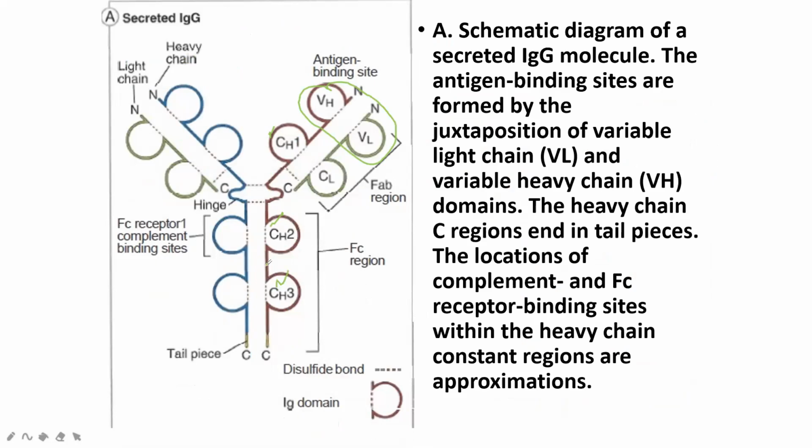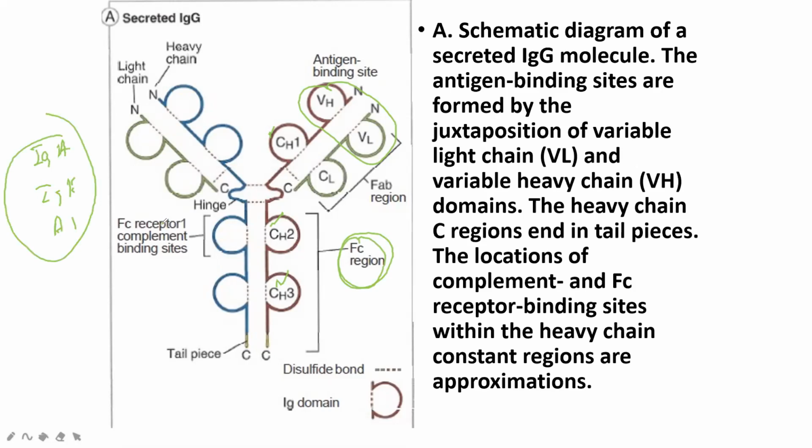Let's see a very important function of the constant part, this Fc part. Not all antibodies have it. We have IgA, IgE, and IgD; keep in mind that these other antibodies have no interaction with the complement system.